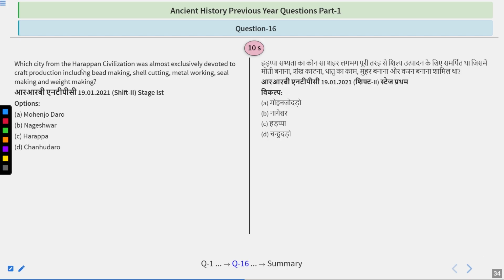Another question: which city from the Harappan civilization was almost exclusively devoted to craft production, including bead making, shell cutting, metal working, seal making, and weight making? This question is quite a good one, and it came in the 19th of January 2021, shift two, RRB NTPC. The options are in front of you: Mohenjo-daro, Nageshwar, Harappa, and Chanhudaro. So think about it.